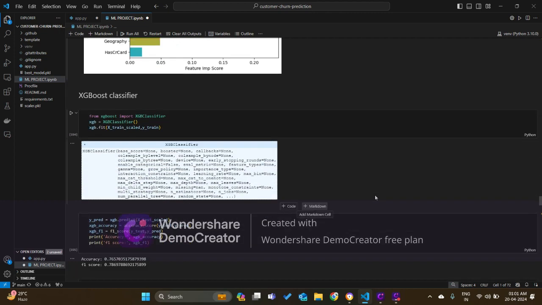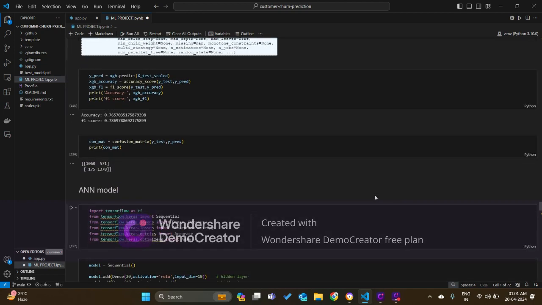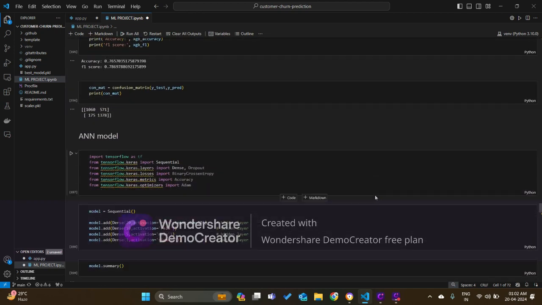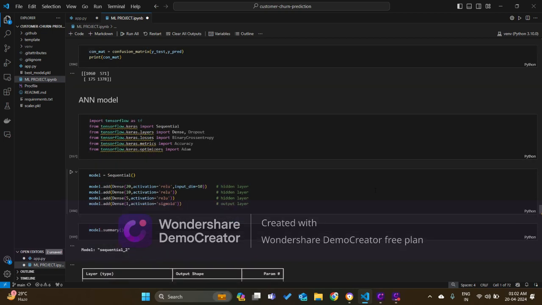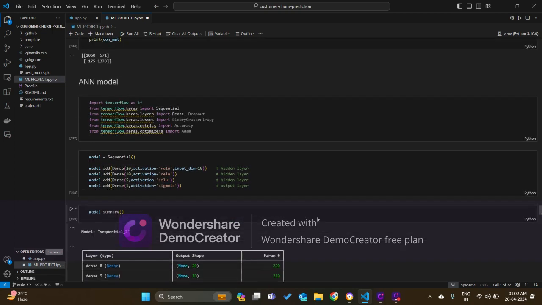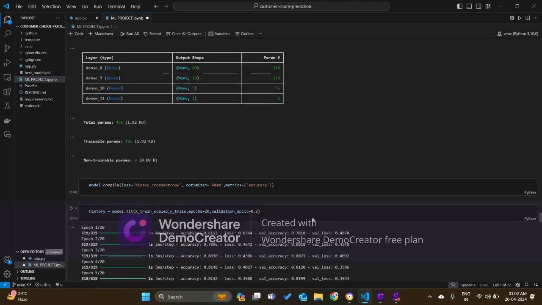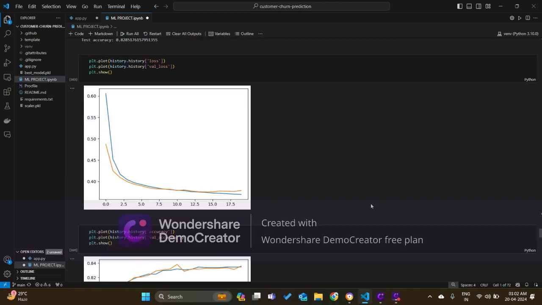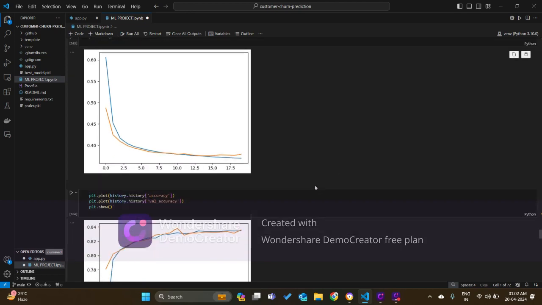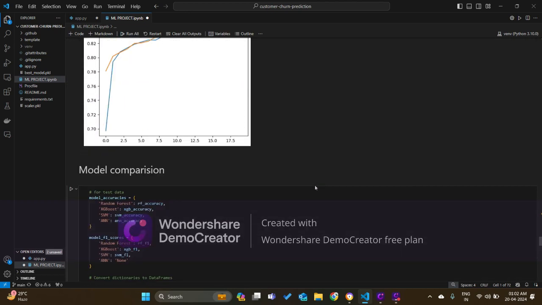Then we use the XGBoost classifier also, which gives about 76% accuracy. And then we used an artificial neural network model. We imported some important libraries of TensorFlow, and we built a simple ANN network here. Then for training, we used binary cross entropy loss, Adam optimizer, and accuracy as a metric. After training the model for 20 epochs, we got about 82.8% accuracy. These are plots showing there is no overfitting, as you can see.